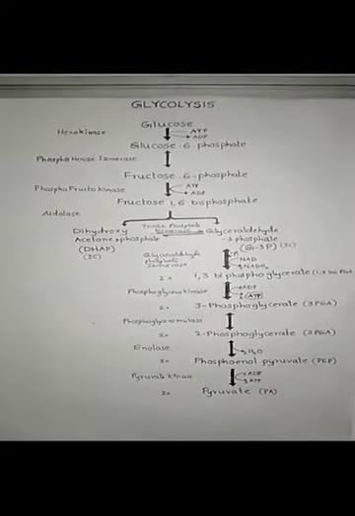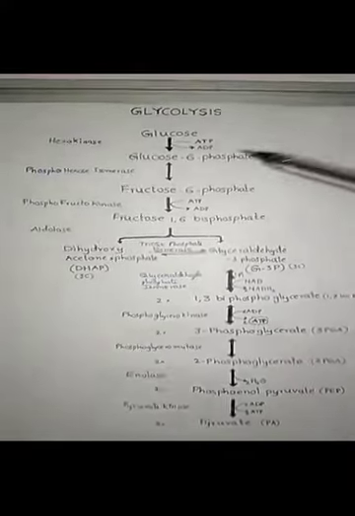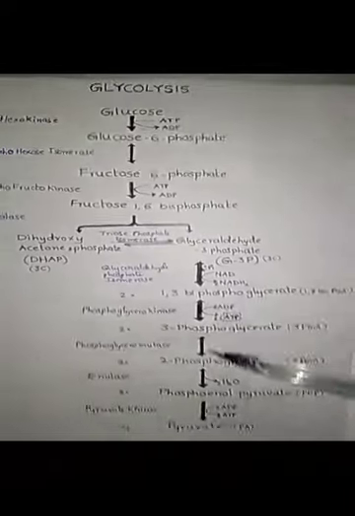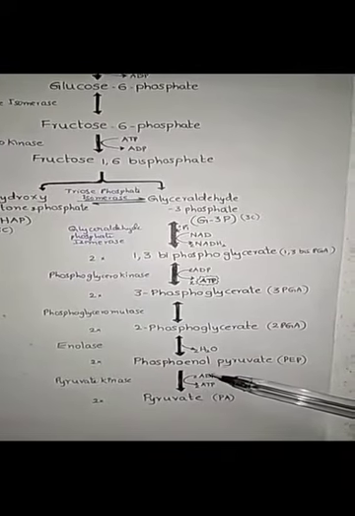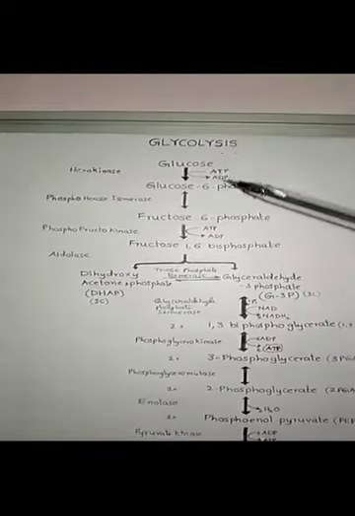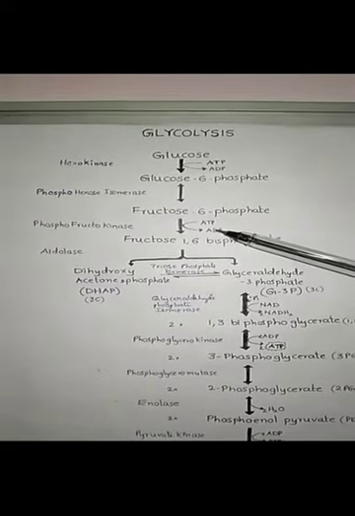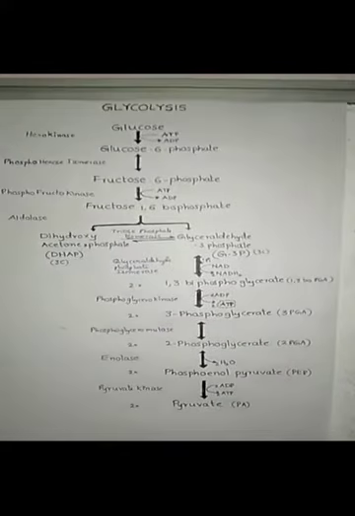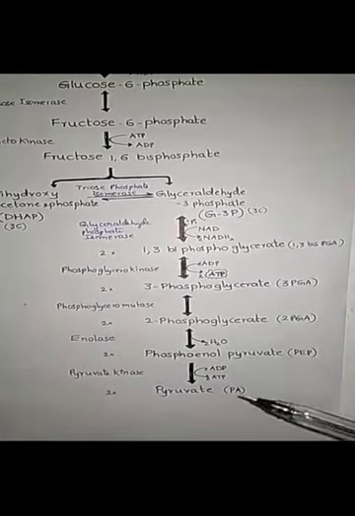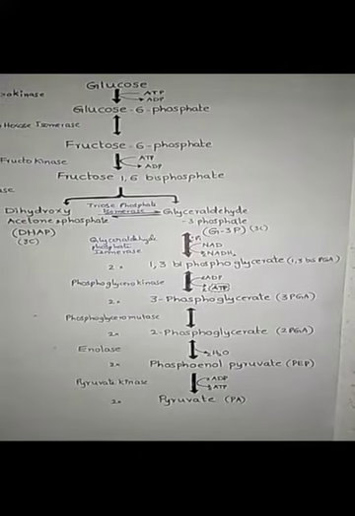In this process, all the reactions are reversible except the first reaction, the third reaction and the last dephosphorylation reaction. In glycolysis, two ATPs are consumed in the first step and in the third step. In return, 4 ATPs are produced, in this step also by substrate level phosphorylation.